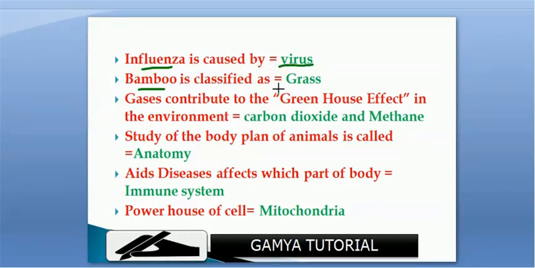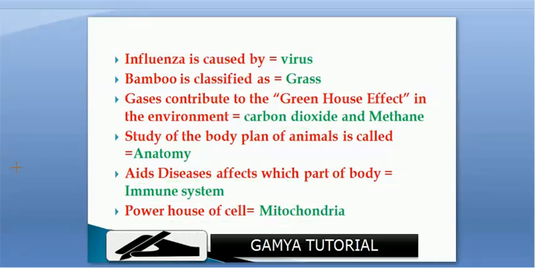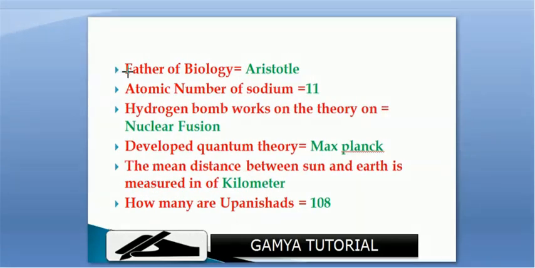Bamboo is classified as grass. Gases contributing to the greenhouse effect in the environment are carbon dioxide and methane. Study of the body plan of animals is called anatomy. AIDS affects which part of the body? Immune system. Powerhouse of the cell is mitochondria. Father of biology is Aristotle.